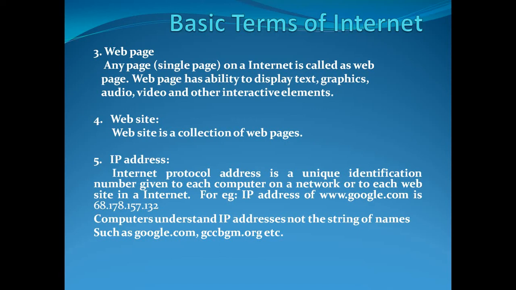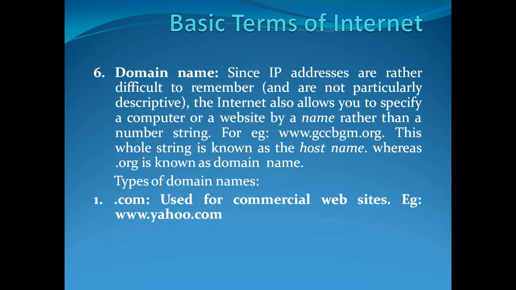Computers understand IP addresses, not the string of names or the alphabets such as google.com or gccbgm.org. Computers generally don't understand what google.com is, what gccbgm.org is. Computers recognize google.com or gccbgm.org with the corresponding IP address, because for computers understanding numbers is much easier. Hence we have the concept of IP addresses.